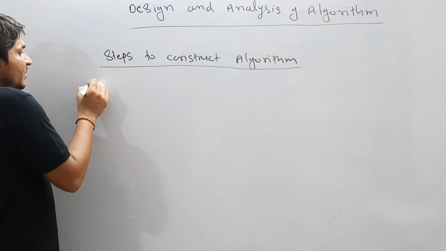So what is the analysis? How much time and space an algorithm takes is the analysis of the algorithm.